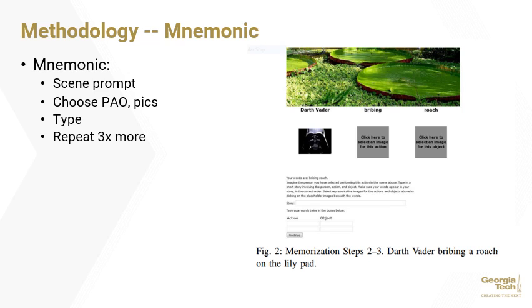The entire process would then repeat 3 more times, with the user being shown a new scene, choosing a new person, and memorizing a new action and object each time. The participant thus learned 4 different stories and memorized 4 action-object pairs, or 8 words.